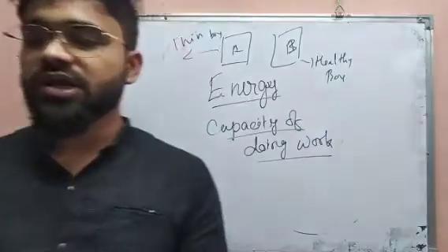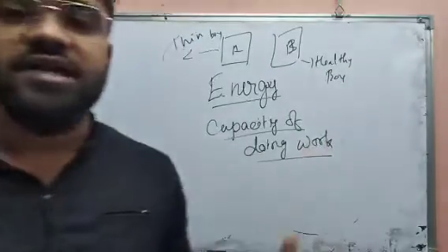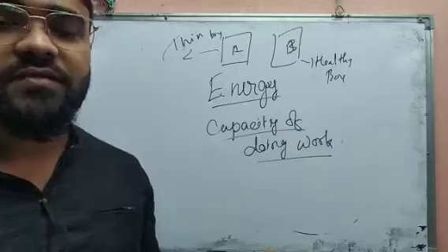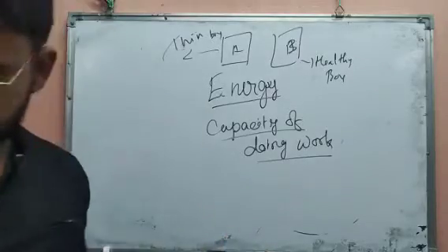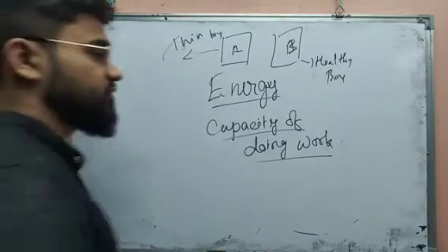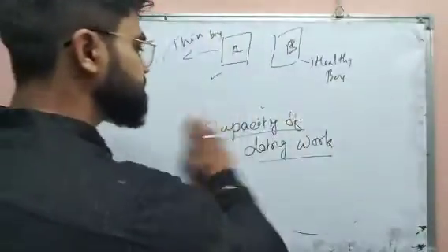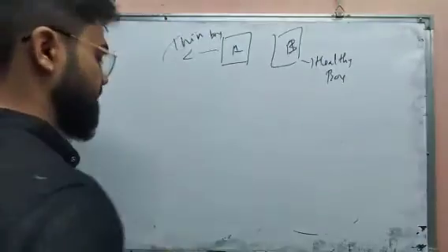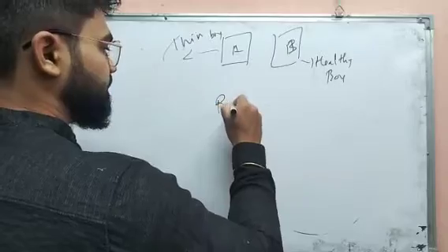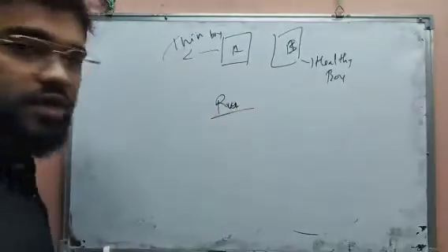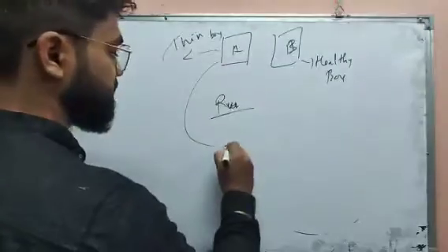Now if you tell them to do a work, suppose you tell them to run a field. Suppose A runs 1 kilometer.